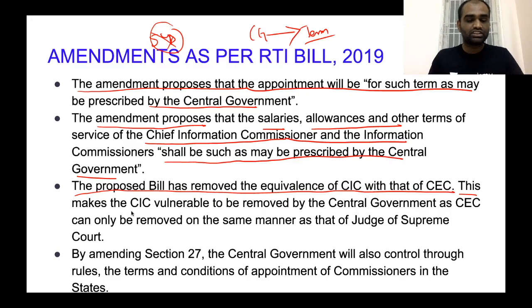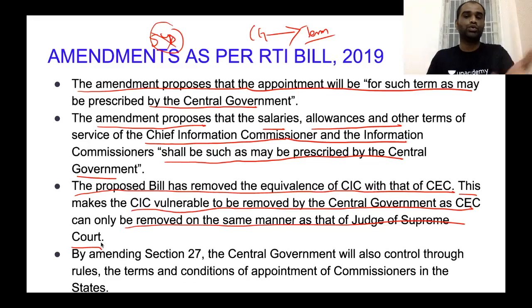This makes the Chief Information Commissioner vulnerable to being removed by the central government, as the CEC can be removed only in the same manner as that of a judge of the Supreme Court. Clear? In the previous scenario, if the central government wanted to remove the Chief Information Commissioner, it could do so only by means of the process of removing a judge of the Supreme Court, but this provision has been removed. So, if the central government wishes to remove this particular Chief Information Commissioner, they can do so.